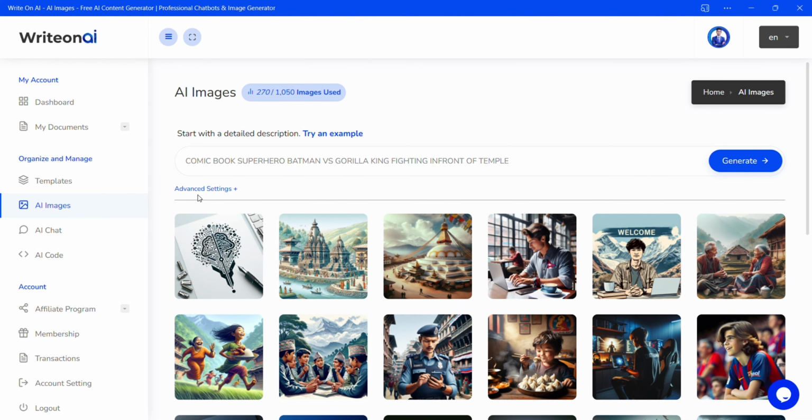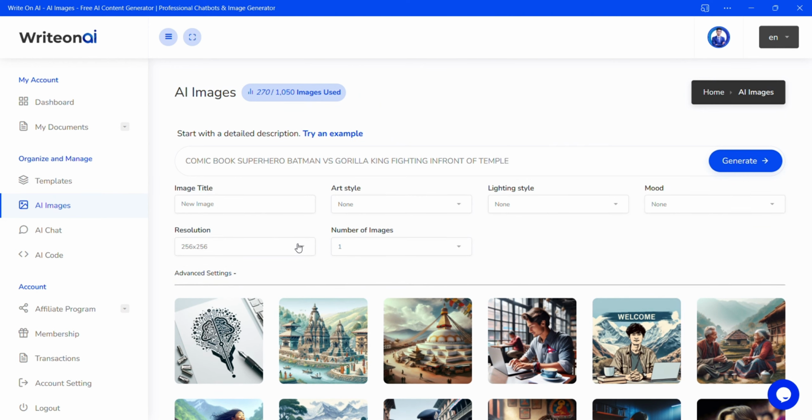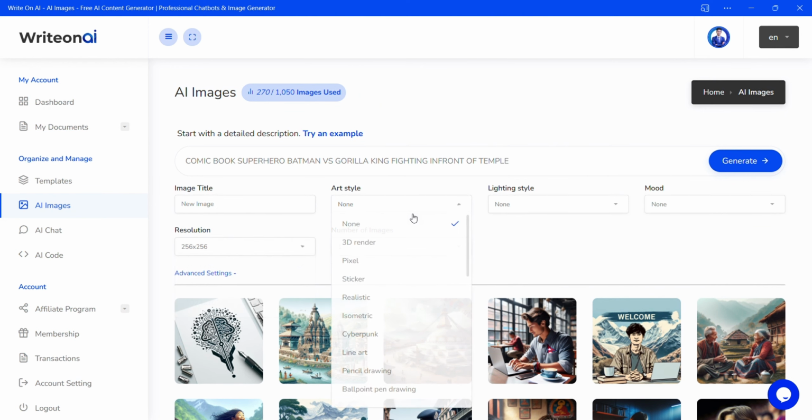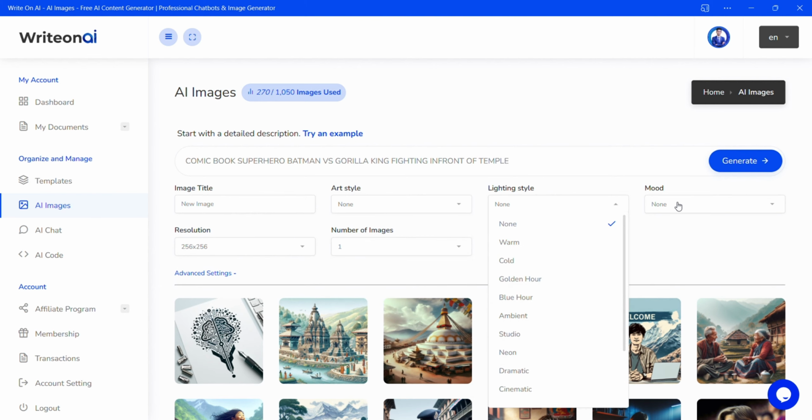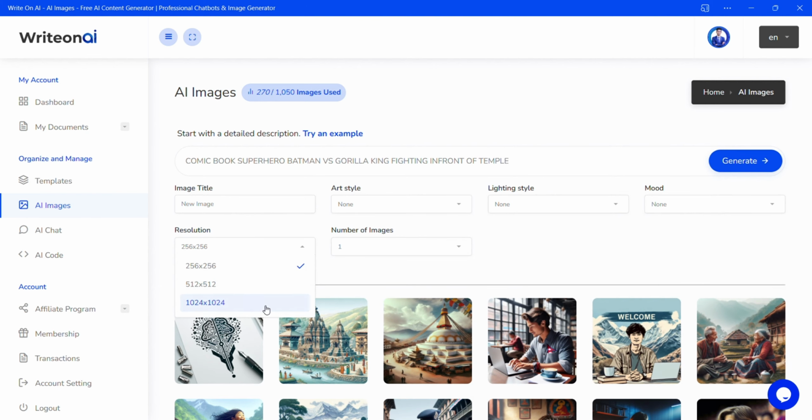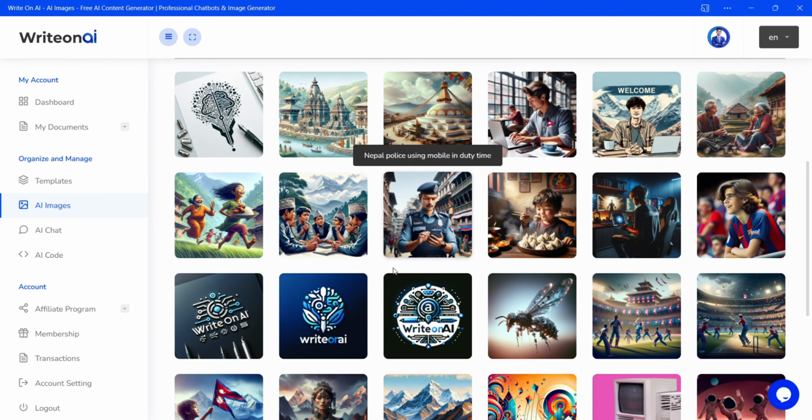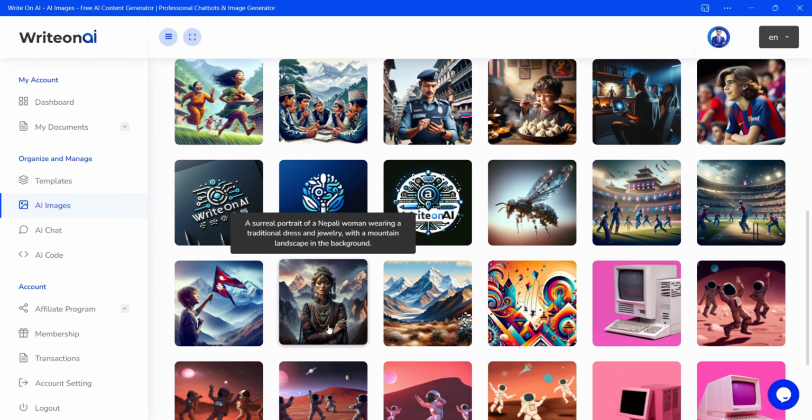Write on AI also has an AI image generator that can create stunning visuals to complement your content. You can use the AI image generator to generate logos, icons, illustrations, banners, and more with just a few clicks.